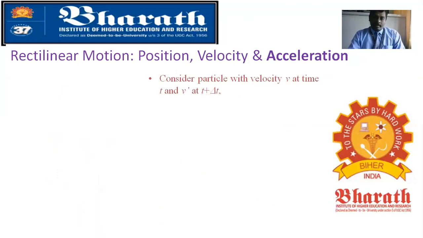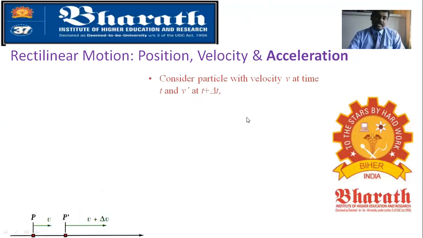Now consider a particle with velocity v at a time t and v dash at t plus del t, because you have a change in velocity. V dash means the velocity after del t seconds.